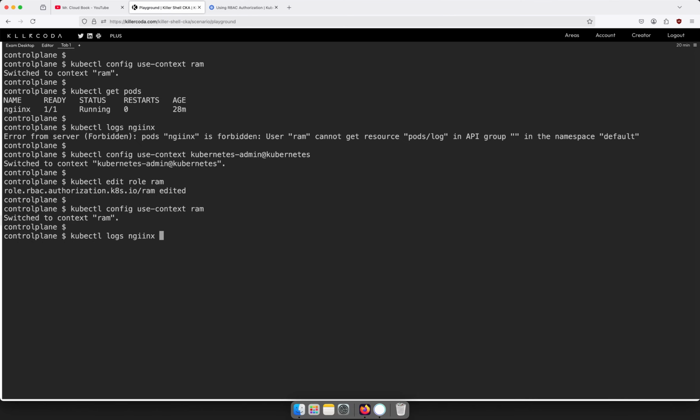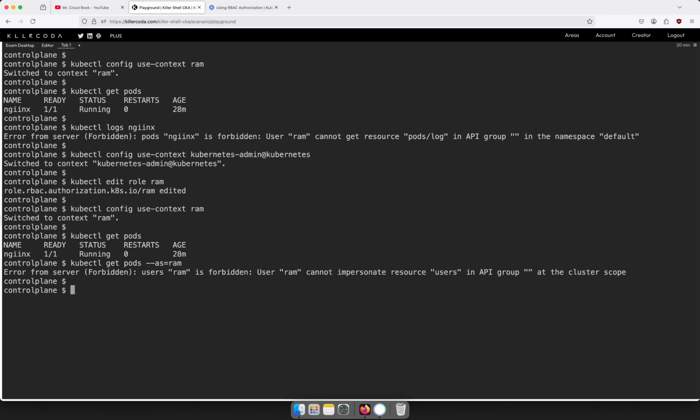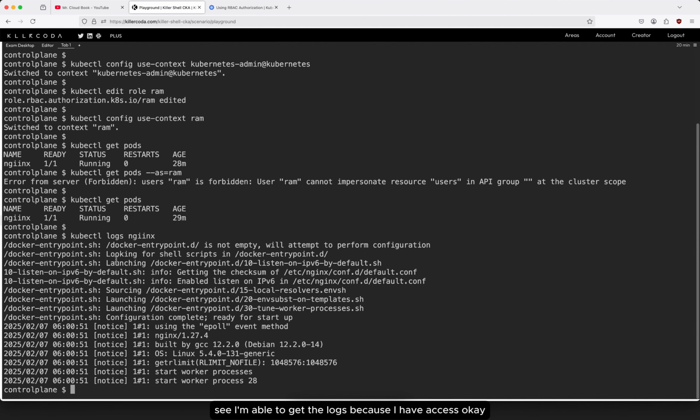Get pods. Running kubectl logs nginx, now I am able to get the logs because I have access.